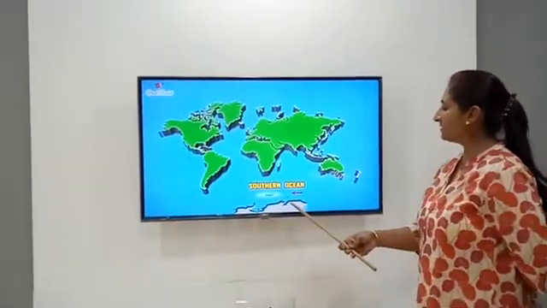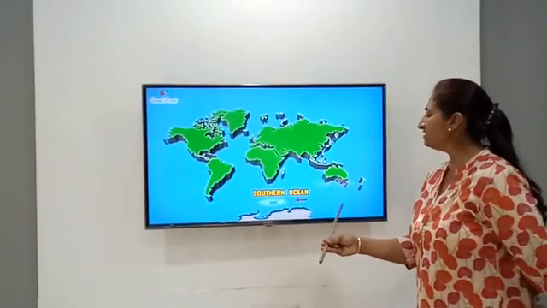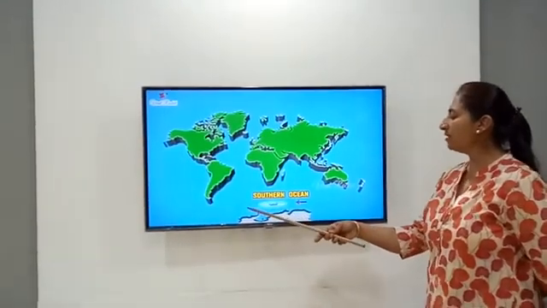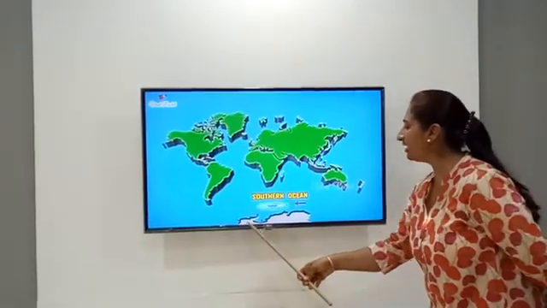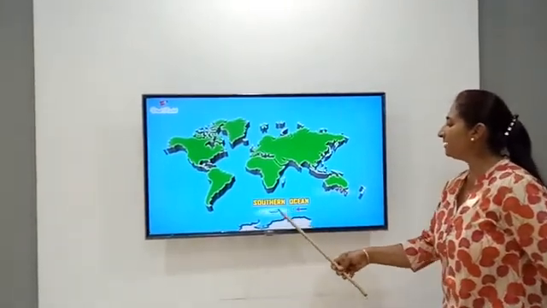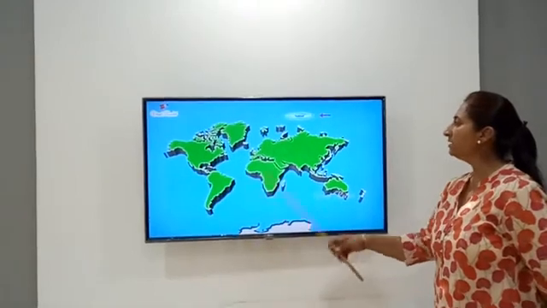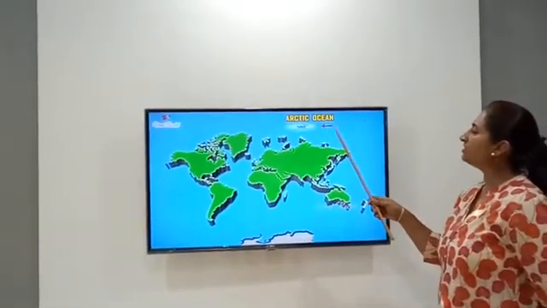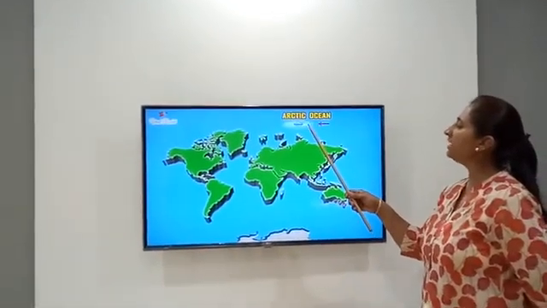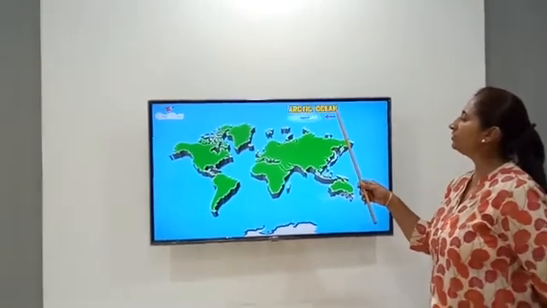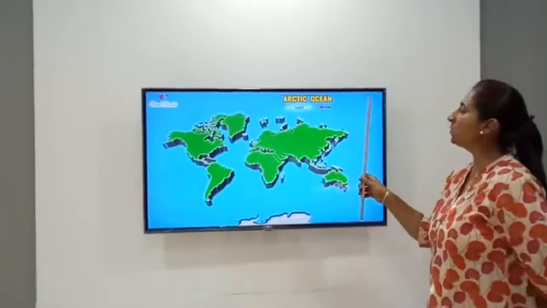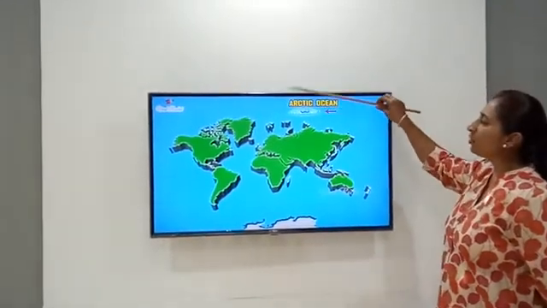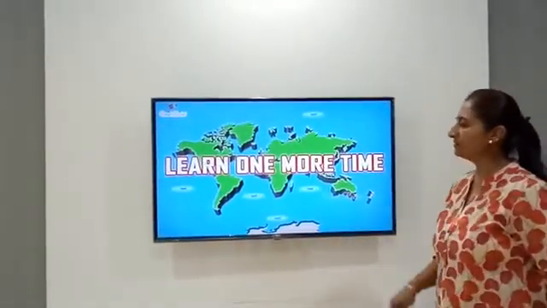The newest ocean, which is found in the southernmost part of the earth, is Southern Ocean, which surrounds the continent of Antarctica. It is frozen throughout the year. The smallest ocean which is found in the northern hemisphere is Arctic Ocean. It also is covered throughout the year with snow, as it is in the northernmost part of the earth.